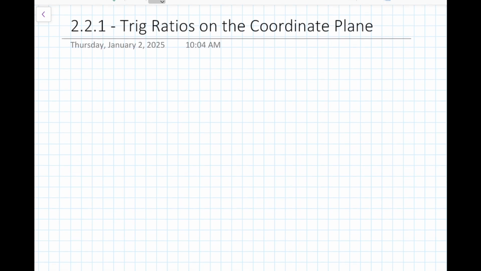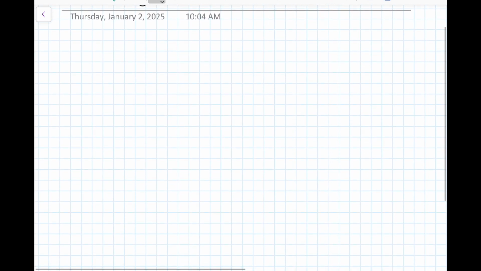So this video is all about trig ratios on the coordinate plane. We've already been doing some standard position stuff on the coordinate plane, but we weren't actually working with coordinates. This video is actually going to work with some coordinate-based stuff. So to get us started, let's imagine that we have some point on the coordinate plane.